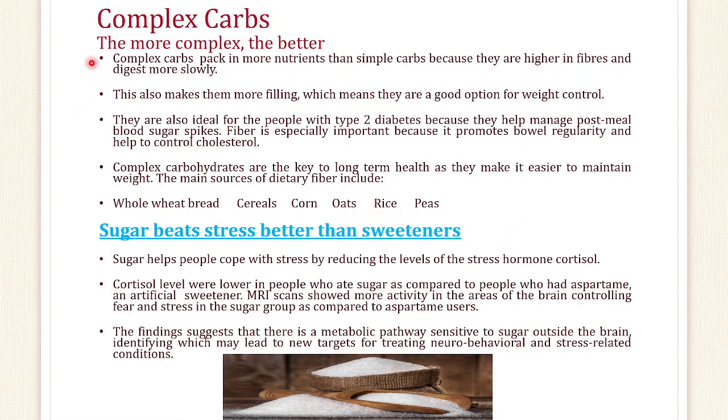The more complex, the better the carbohydrate is as a nutrient, because it promotes bowel regulation and helps to control cholesterol. If fiber is present, that will also help to control cholesterol. So complex carbohydrates are key to long-term health, because they make it easier to maintain weight and are a source of dietary fiber also.